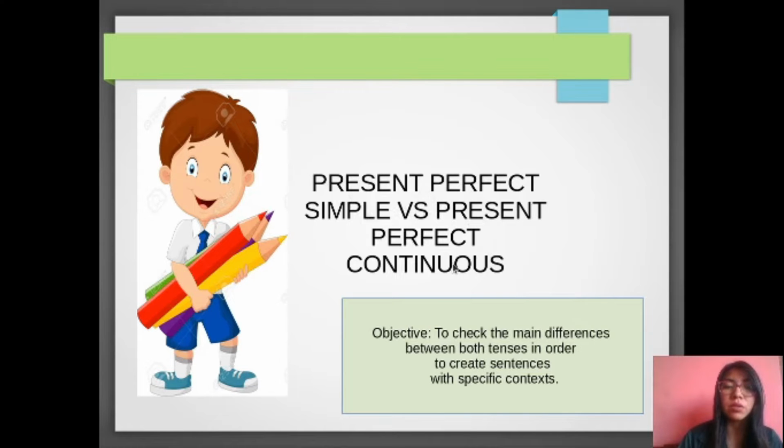As I said before, today we are going to review the difference between present perfect simple versus present perfect continuous. And what is the objective for today? To check the main difference between both tenses in order to create sentences with a specific context. Okay, that is the objective for today. And tell me, do you know the main differences? Do you know the structure of the tense? Okay, today we are going to check that, so pay attention.